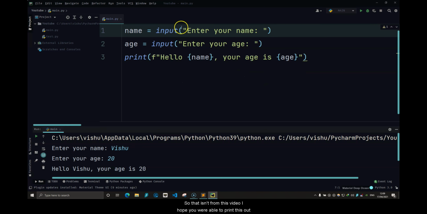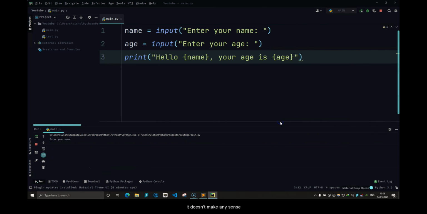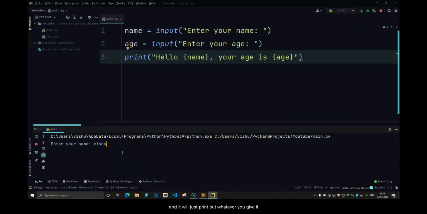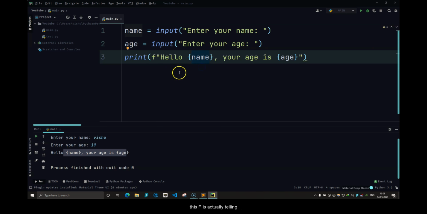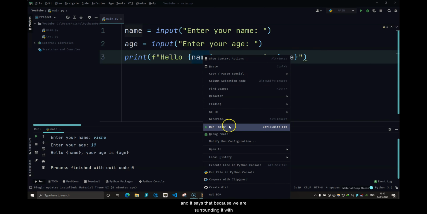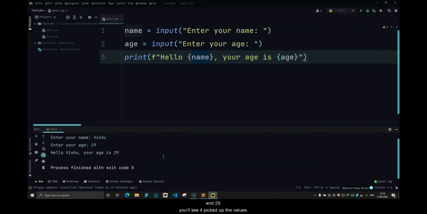So that is it from this video. I hope you were able to print this out. Always remember, if you remove this f, everything would go away. It doesn't make any sense, and it will just print out whatever you give it, like "your name and age is age". This f is actually telling the Python interpreter that this is a variable and this is a variable, because we are surrounding them with curly braces. So let's do this again, Vishu and 20, and 29, you will see it picked up the values.